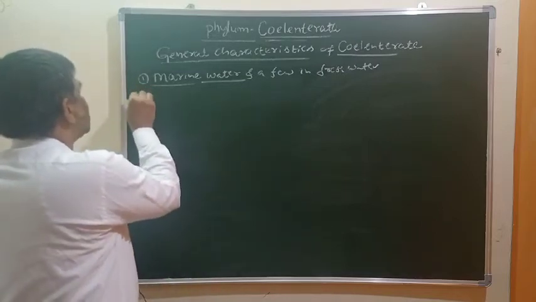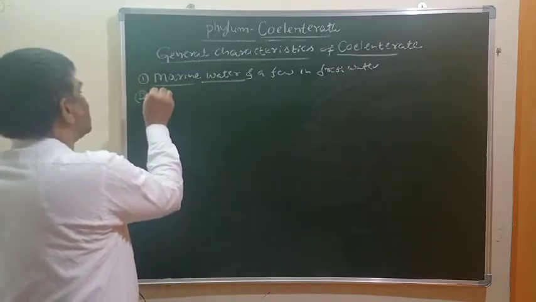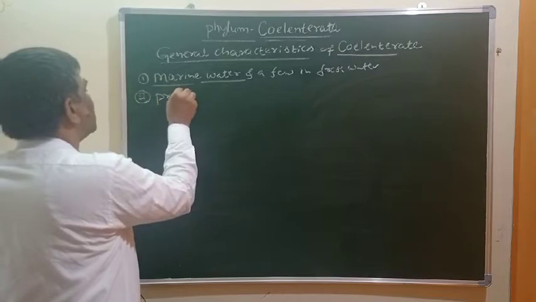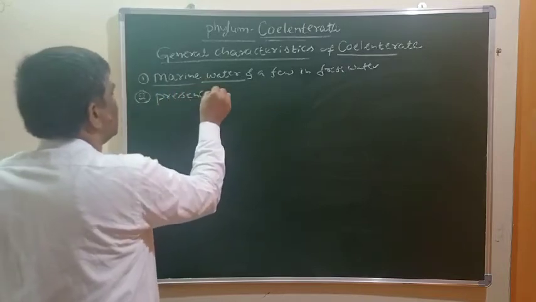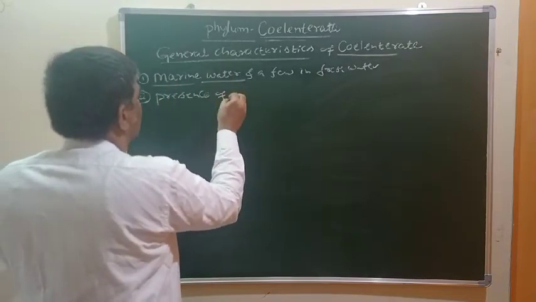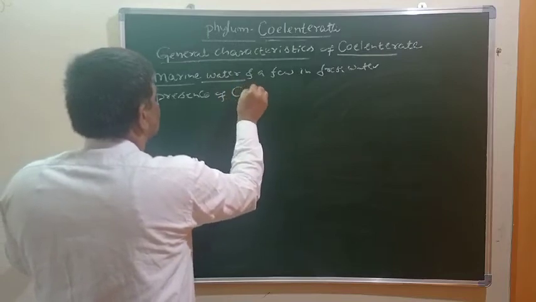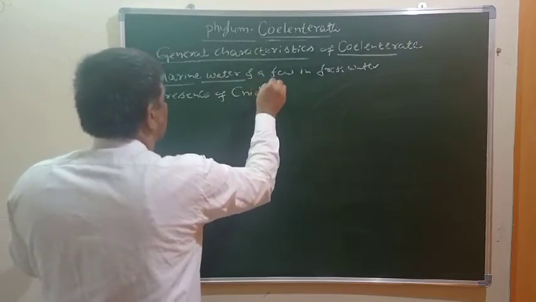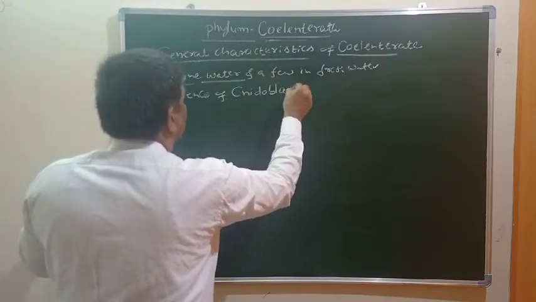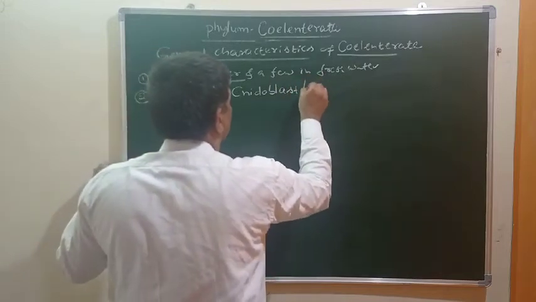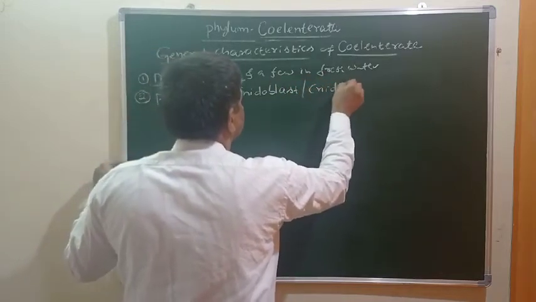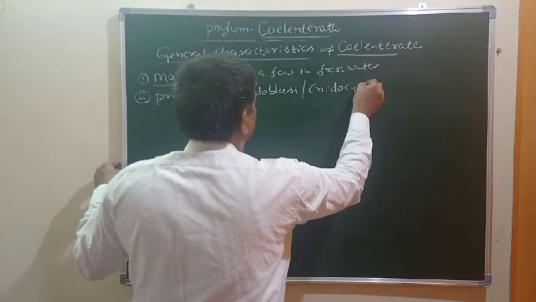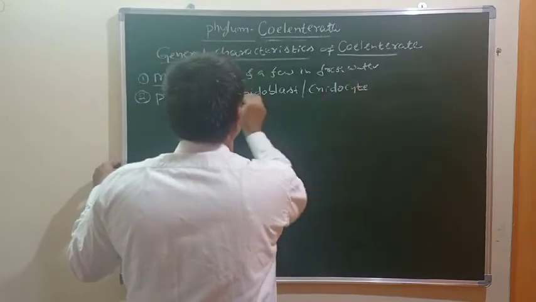And in these animals there is a very important characteristic regarding examination: the presence of neuroblasts or neurocytes.